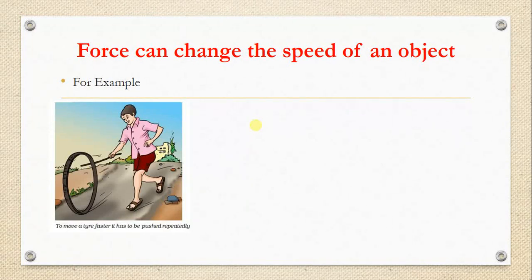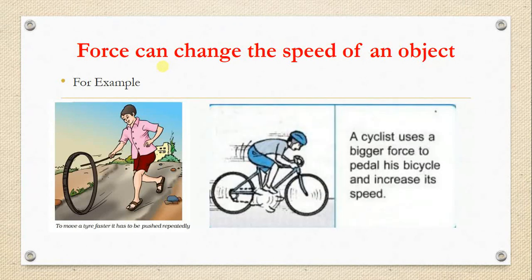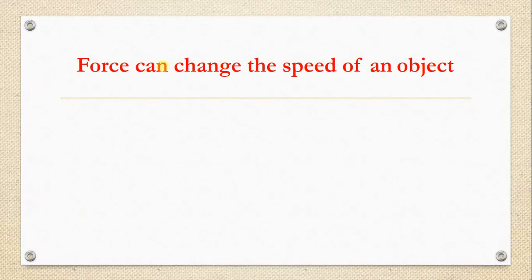Now in this case the force is increasing the speed. Let us take the second one. Here the cyclist uses a bigger force to pedal his bicycle and he increases its speed. Yes, he goes with it. If he applies more force on a pedal, obviously the cycle will move with an increase in its speed. Right? Now, can the force decrease the speed of an object? Did you come across any examples like that?